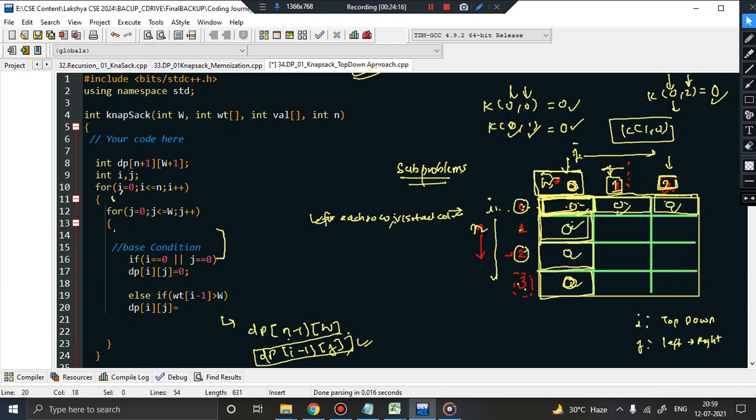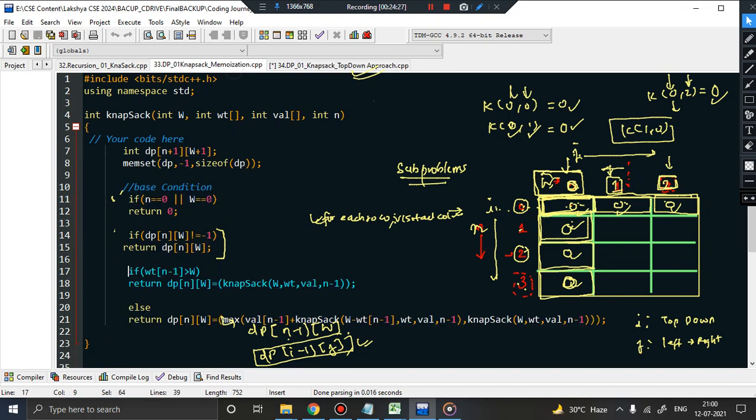Now what did we find out? dp of I minus 1 and j. So I hope you got the point, because the knapsack function that was written here is nothing but this only, isn't it? This function here is going to give me the value corresponding to the sub problem n minus 1, because I am ignoring the item, since the item's weight is greater than the capacity and the knapsack weight is w only, right?